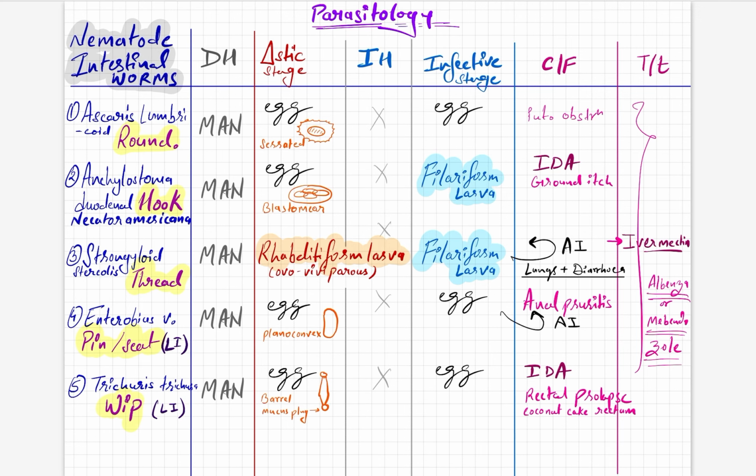Now the features of the egg. Serrated egg is for Ascaris, blastomere is for Ancylostoma, no egg. Enterobius has a planoconvex egg, and whipworm, Trichuris trichiura, has a barrel-shaped egg. There is no intermediate host. You have to remember a few specific points regarding clinical features, like iron deficiency anemia. What are the parasites which cause iron deficiency anemia?